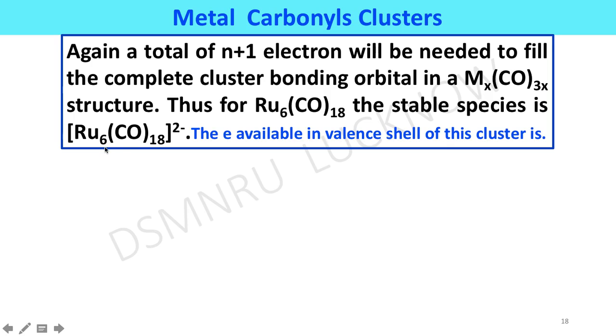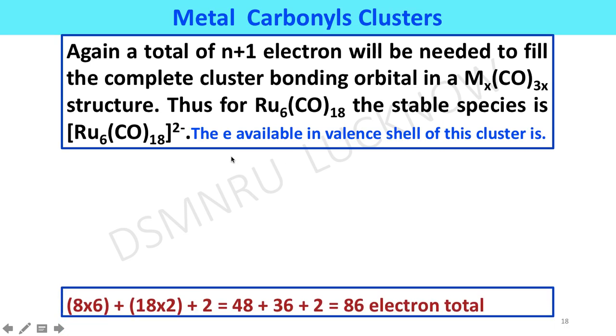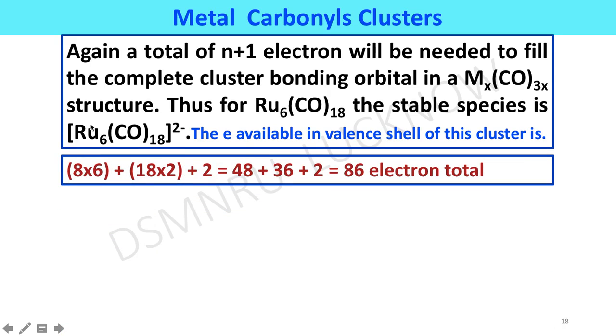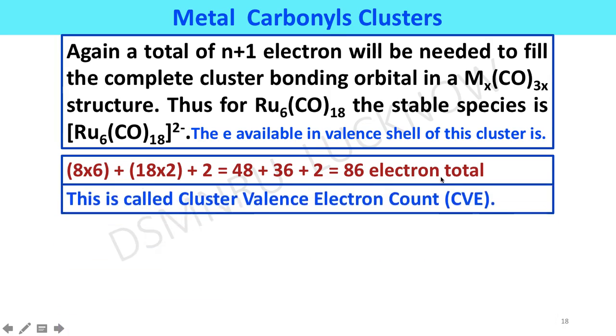The electrons available in the valence shell for this cluster: since ruthenium belongs to the 8th group, 8 into 6 is equal to 48, and each carbonyl group provides 2 electrons, so 18 into 2 is equal to 36, and the 2 negative charge is also considered as electrons. If you add these, you will get 86 electrons in total. This is called the cluster valence electron count.